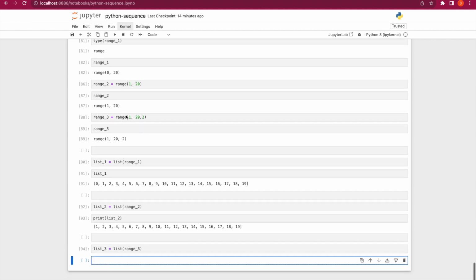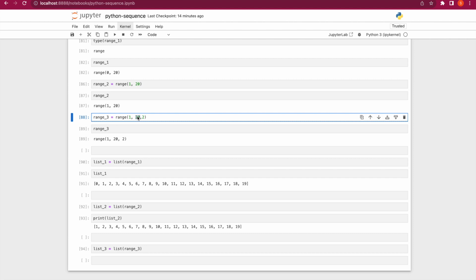Right. So the way it will work is that it will take the first value, 1, then add 2 to it because we've specified the step, which is 2. Then 1 plus 2 will be 3. After 3, 3 plus 2 is 5, until it gets to 19. Because after 19, 21 is not in the range, since the stop value we passed here is 20, right? Which means the last value it can ever print is 19.